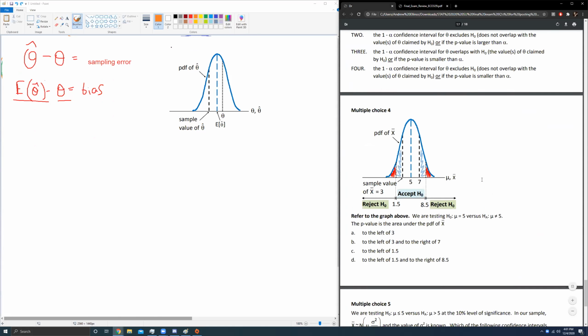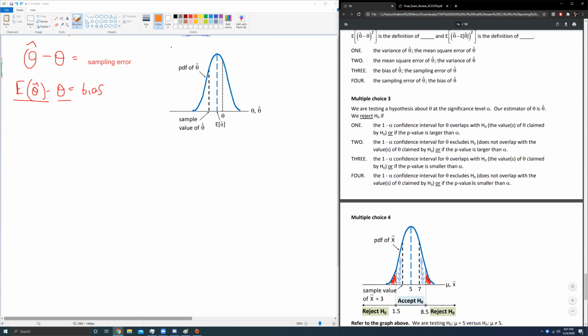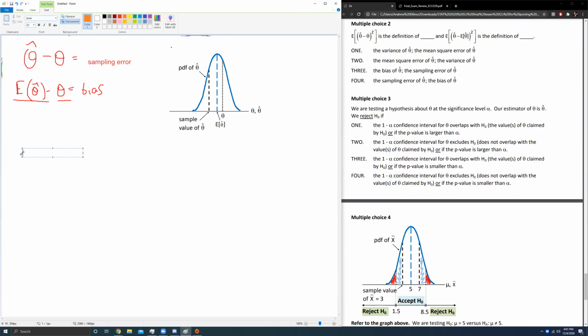How many more do we have? We've got 3 questions left, multiple choice left. We are testing a hypothesis about theta, at significance level alpha. Our estimator of theta is theta hat. We reject H null if, yikes, what is all this saying? The 1 minus alpha confidence interval overlaps with the H null value, or if the p-value is larger than alpha. No. So let's start with p-value, because p-value is simple. We reject if p-value is lower than alpha.